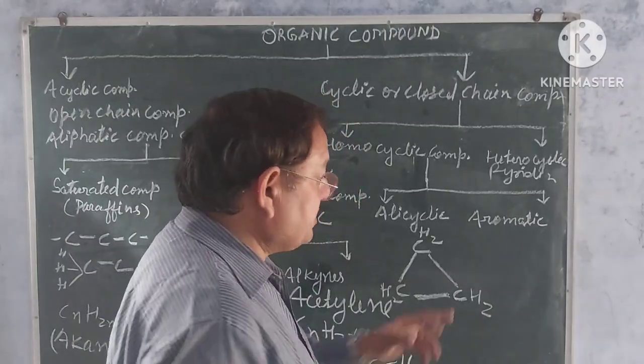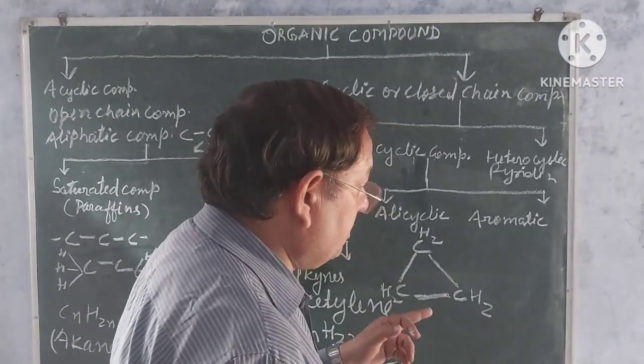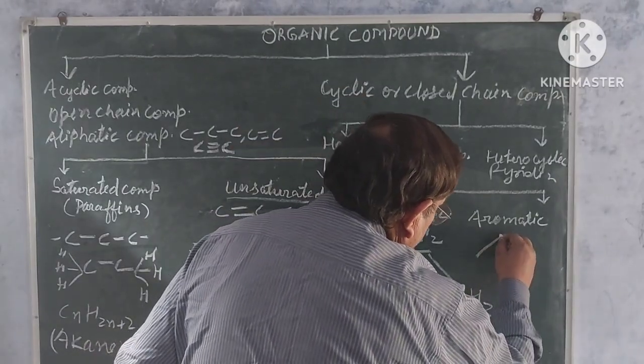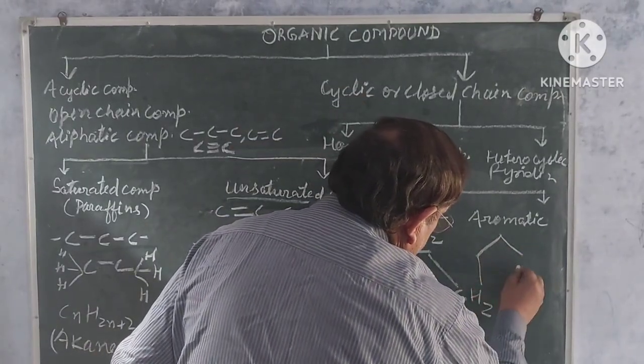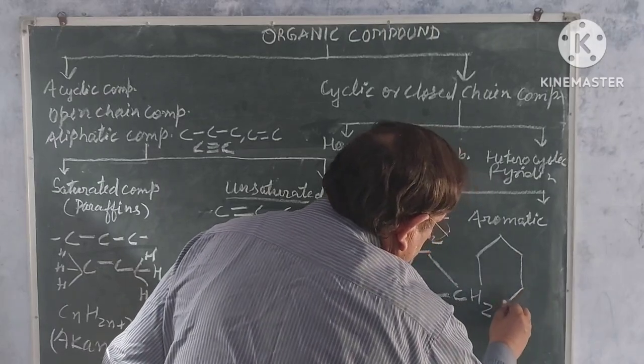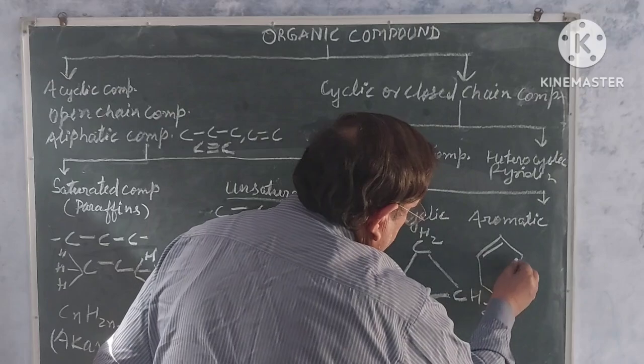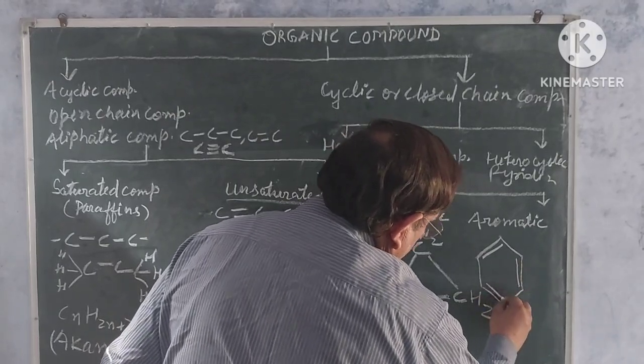Then my dear students, you see there is a type of ring in benzene. Benzene, I'm taking as an example. There is double and single and double bond.